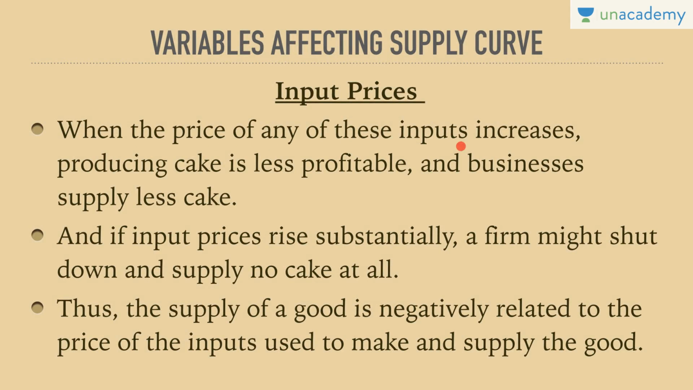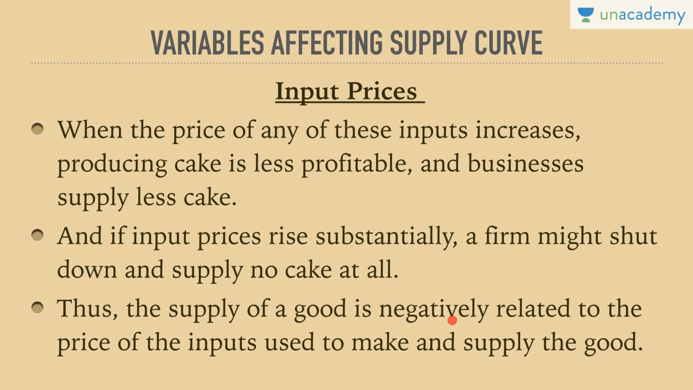So when the price of any of these inputs increases, producing cake is less profitable because you will be left with less margin, and businesses supply less cake. Profit is computed on the basis of the ultimate selling price. You can easily presume that the ultimate selling price is the same, which I took to be X. So in my example, if the input price increases from 0.8x to 0.9x, then automatically I am left with less profit. It would reduce my motivation to supply more. Hence my supply curve would shift to the left. And if input prices rise substantially, a firm might shut down and supply no cake at all.